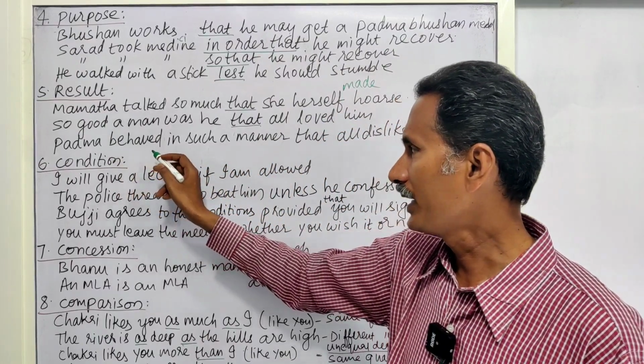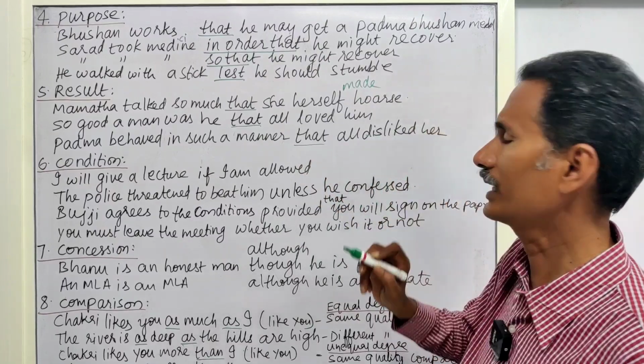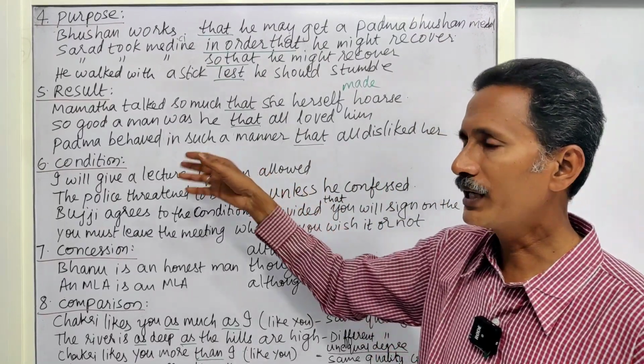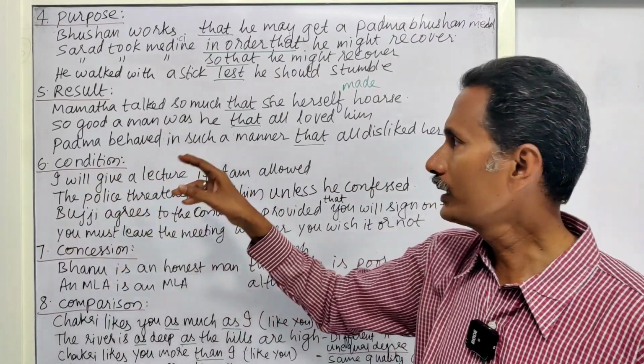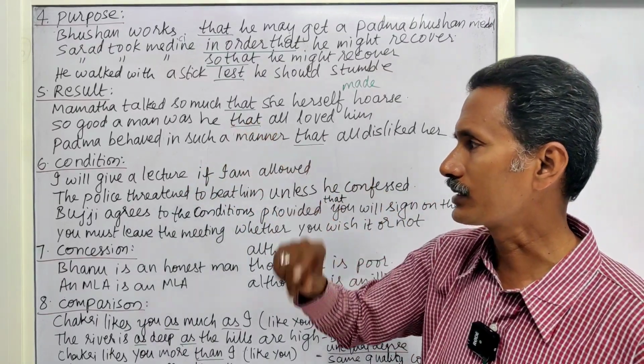Next, Padma behaved in such a manner that all disliked her. The result of behaving improperly is that all disliked her. Okay, that is said to be result here.